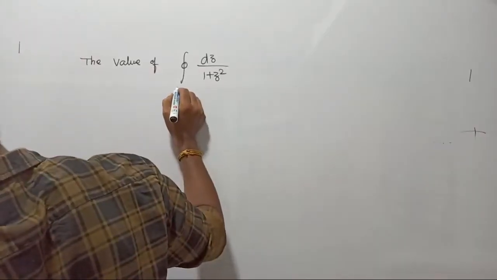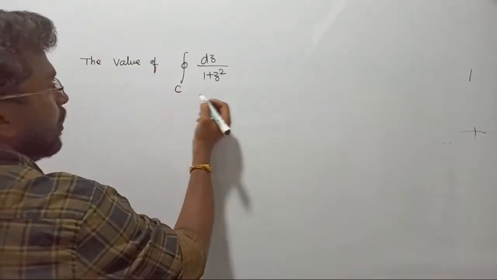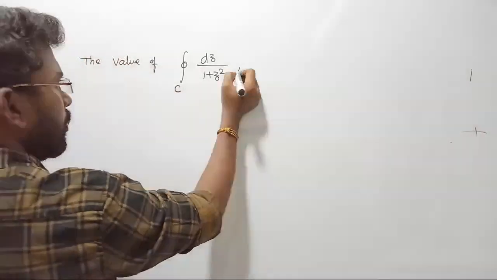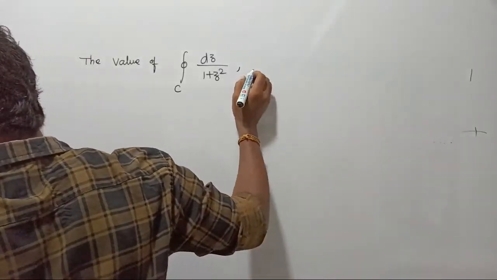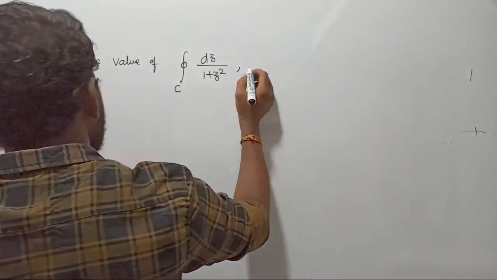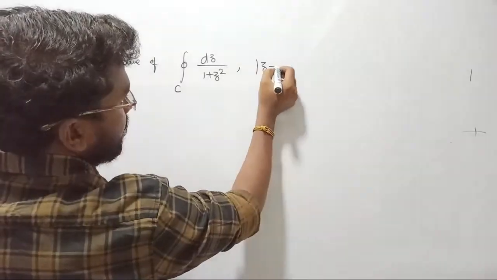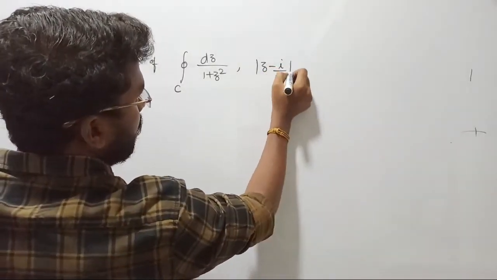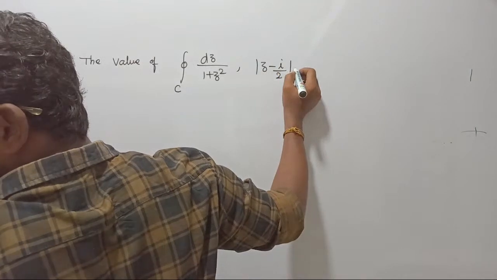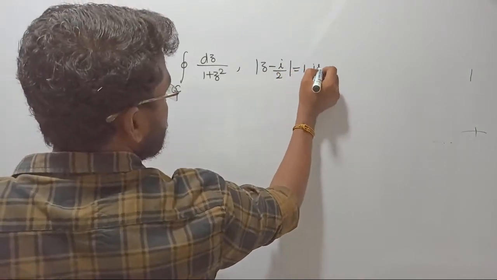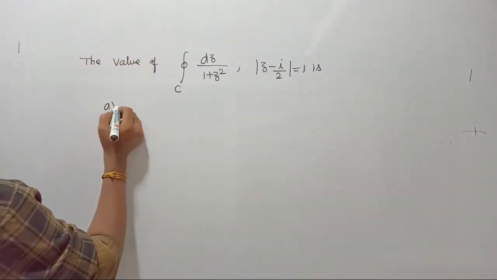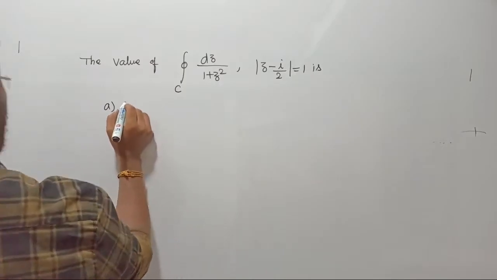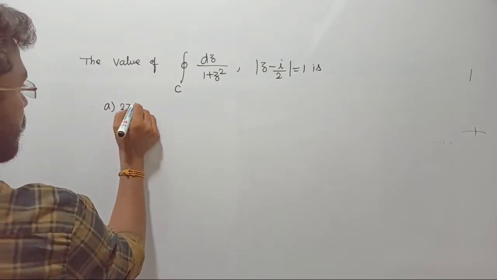Where C is the contour, we all know, right? They defined dz by 1 plus z square. C is the contour with mod z minus i by 2 equal to 1, right, is dash. Option A, 2 pi i.